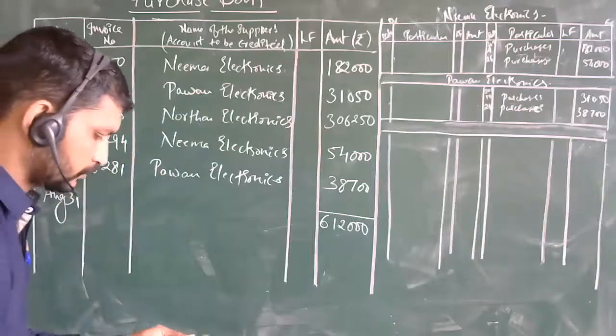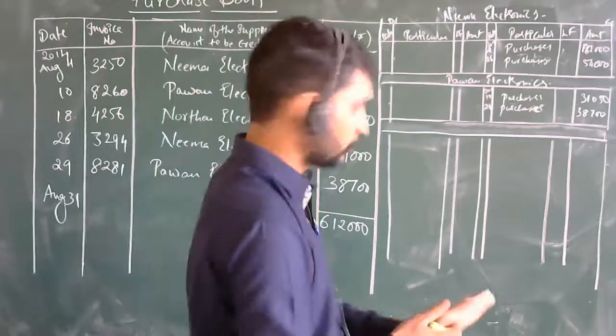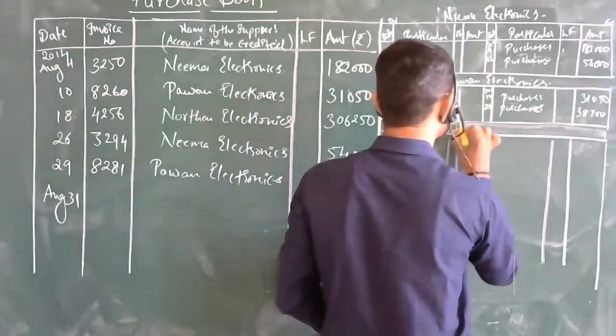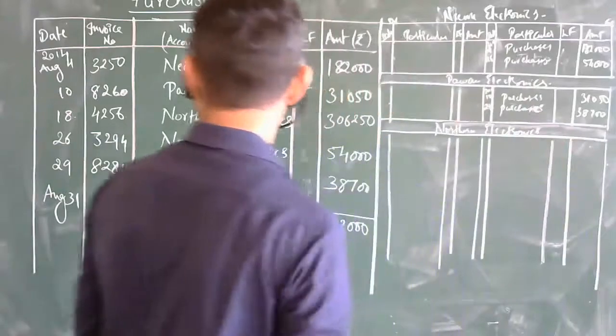Next is Northern Electronics. Even this is only one entry, right?